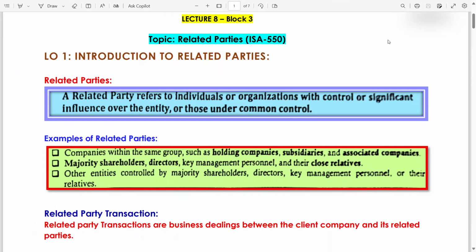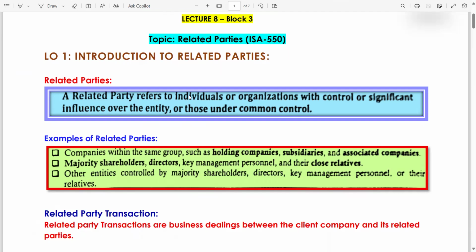Either direct or indirect interest or influence in any of these entities, or between the employees and management, they share common control, common interest. So these are all related parties, and if there is any transaction, this is called a related party transaction. Let's read the definition. A related party refers to an individual or organization.